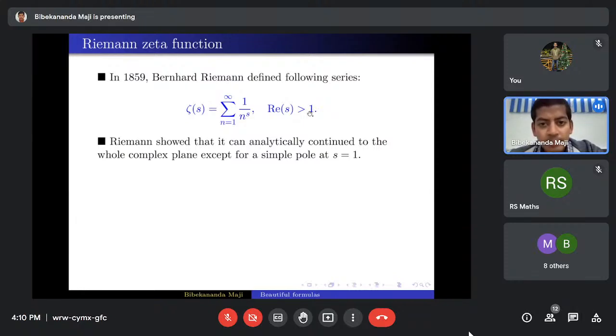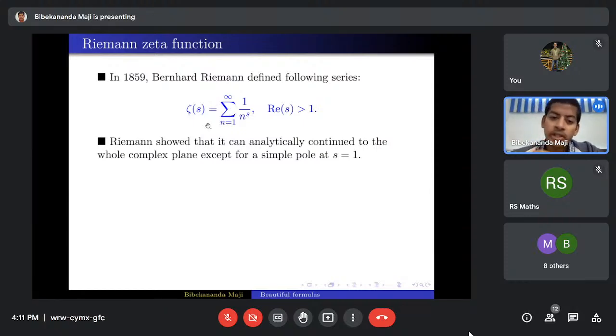But we can analytically continue, as this series is nothing but 1 by 1 minus z. And this function 1 by 1 minus z is analytic in the whole complex plane except at z equals 1. That's why we call 1 by 1 minus z the analytic continuation of this series. Similarly, Riemann found that there is an analytic continuation of the Riemann zeta function.